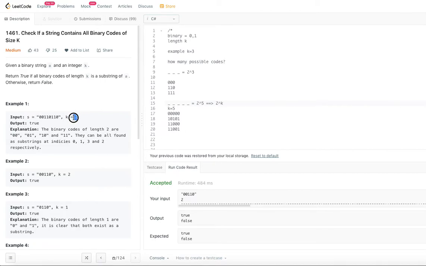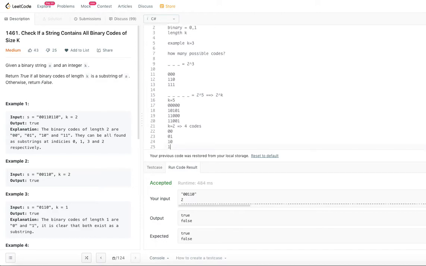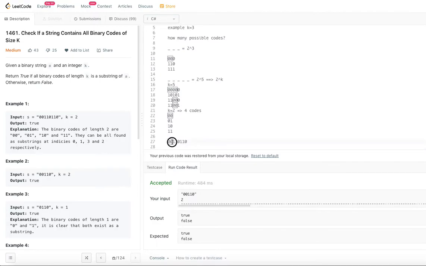So let's go ahead and look into example 1. k is equal to 2. When k is equal to 2, how many possible codes are there? 2 power k, so 4 codes. That means 0, 0, 0, 1, 1, 0, 1, 1. These are the 4 codes. Given this string, do we have 0, 0 as a substring here? Yes, it is there. Do you have 0, 1? Yes, there are multiple places. Do you have 1, 0? Yes, multiple places. Do you have 1, 1? Yes, multiple places. So all these codes are available in this particular binary string.